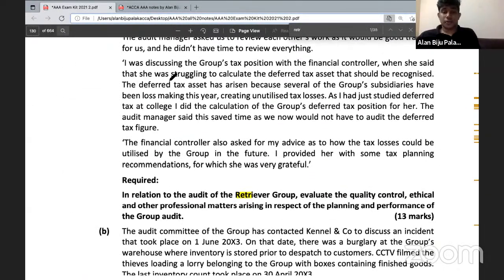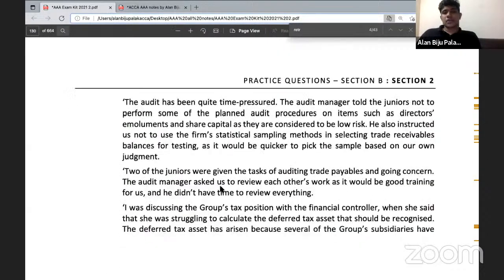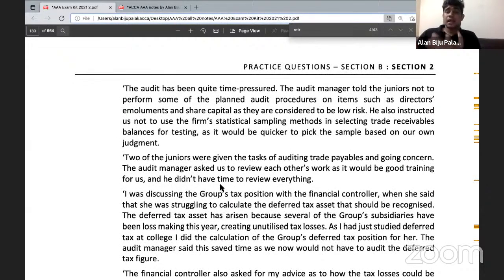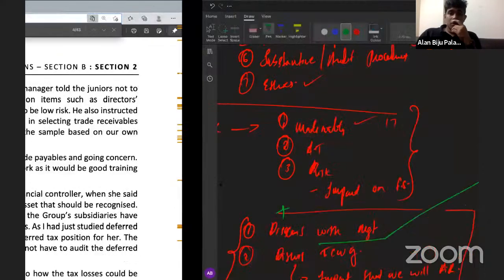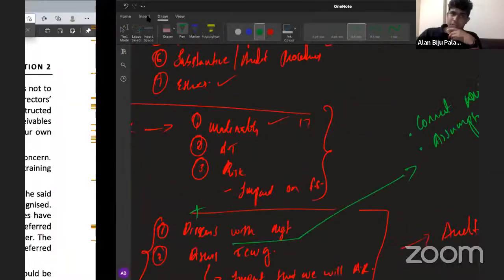The question asks you, in relation to the audit of retrieval group, to evaluate the quality control, ethical and professional matters arising in respect of the planning and performance of the group audit. You need to evaluate the quality control issues, ethical and professional issues, while planning and performing an audit. So how can we consider whether there is anything that affects a firm's quality control, or whether there is adequate quality in the audit? How can you ensure that? Let's look at it.